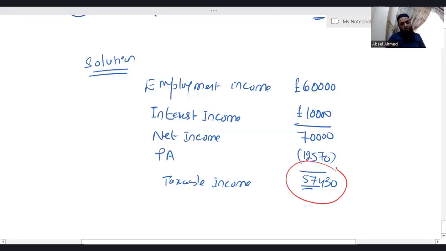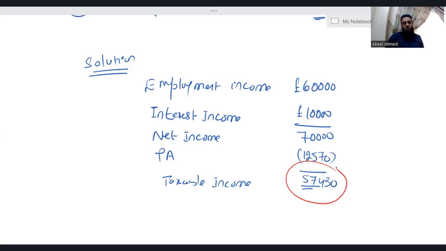It does not look like a circle, but please take it as a circle. It will work for us, no issue at all. So taxable income under this circle is 57,430, which is more than the basic rate band. Since the taxable income is more than the limit of the basic rate band, this individual is a higher rate taxpayer. And whoever is a higher rate taxpayer gets a nil rate band of £500 for the saving